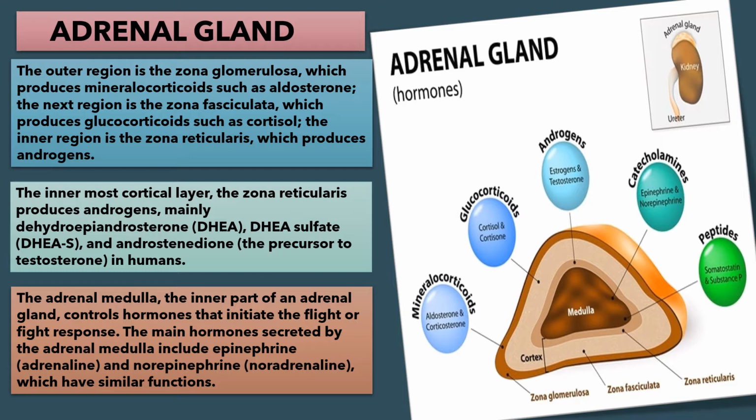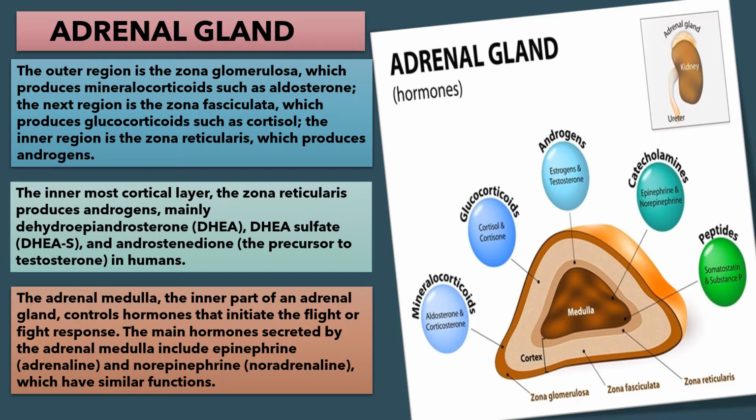Now the next layer is zona fasciculata, which produces glucocorticoids such as cortisol. You can see from the diagram that glucocorticoids like cortisol and cortisone are produced. Next, the inner region is the zona reticularis, which produces androgens.